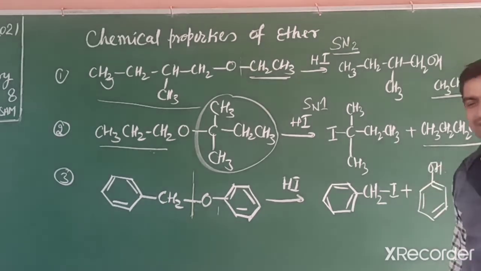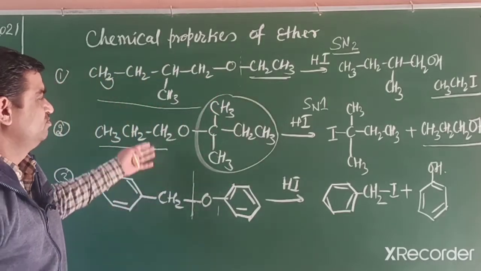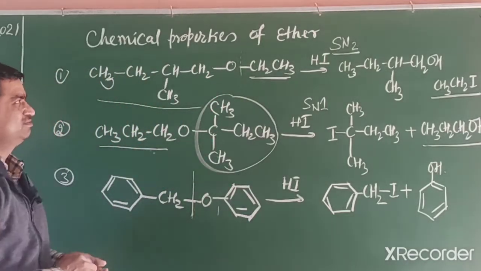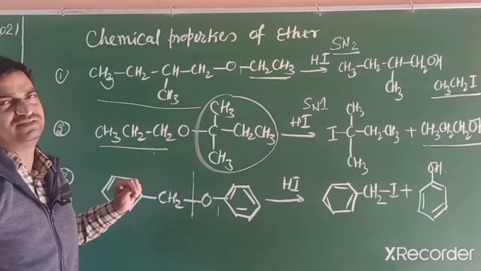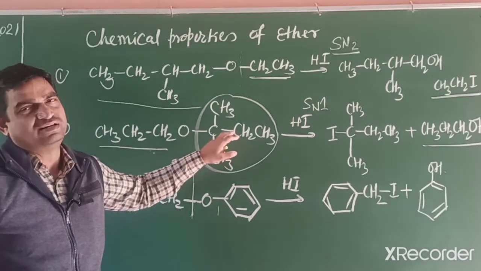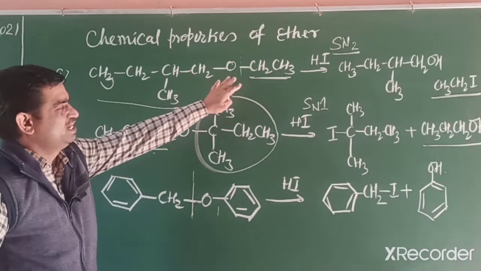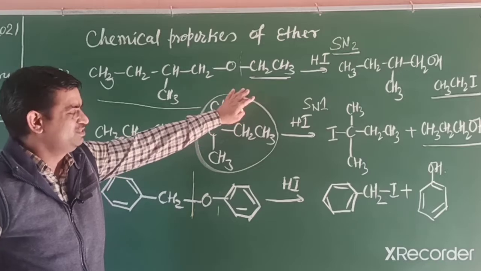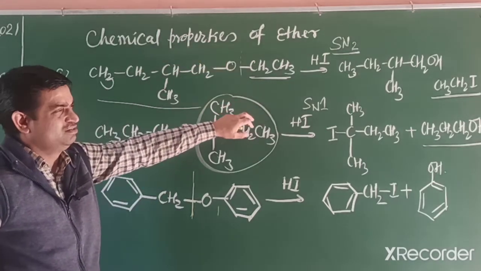Such type of question comes in your exam. Write the product when reacted with HI or HBr. You have to observe which side is primary or which side is tertiary. If any side is tertiary, then the halide ion attaches to the tertiary side. If both sides are primary, then it attaches to the less substituted side, because this reaction occurs by SN2 mechanism, this is SN1.